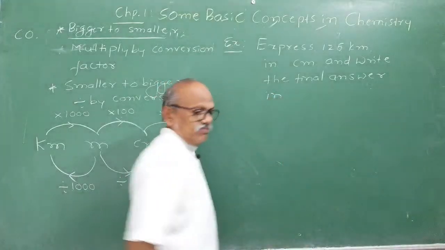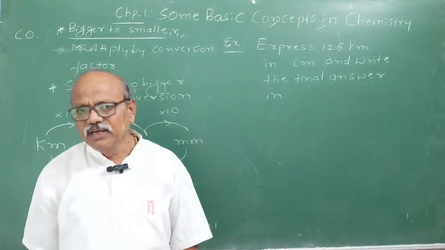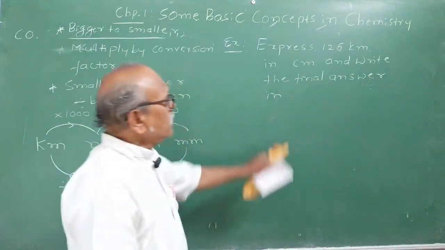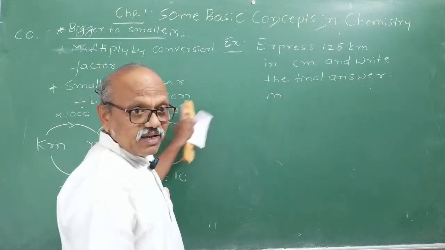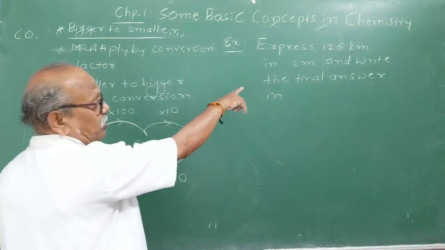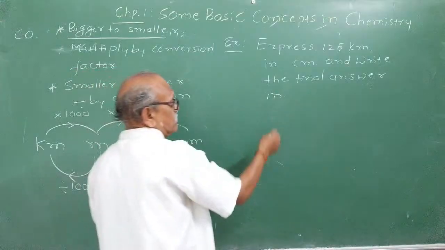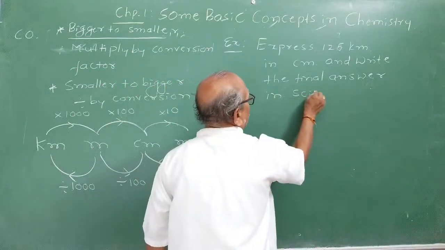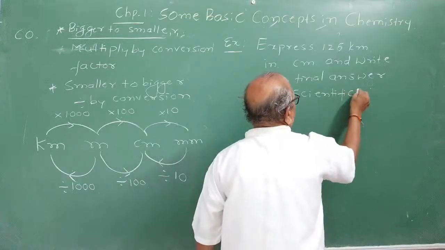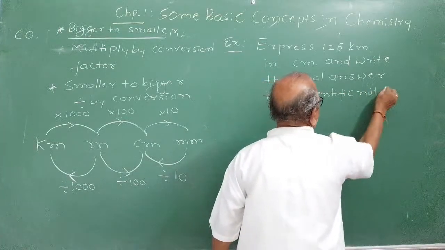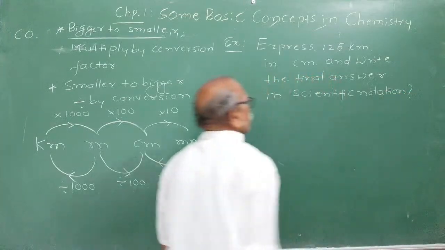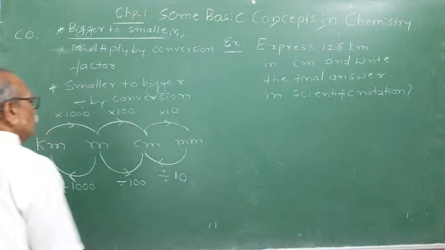I have observed for more than 27 years that many PUC1 students lose marks in the conversion of units in physics as well as in mathematics. So convert 125 kilometer into centimeter and write the final answer in scientific notation. Try this. Take 1 or 2 minutes. Work out on your own. Don't look at the board.